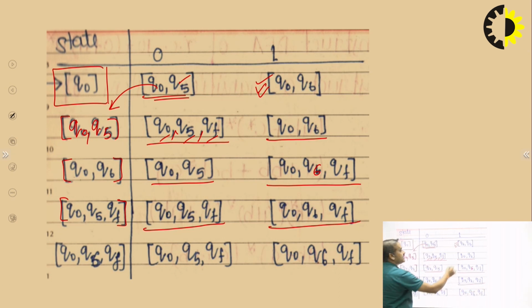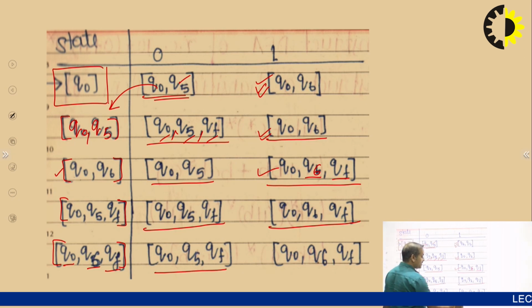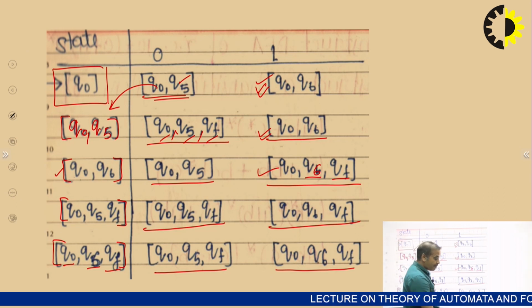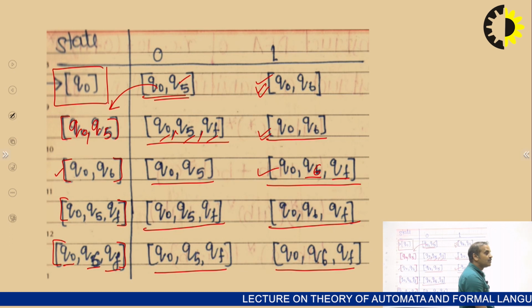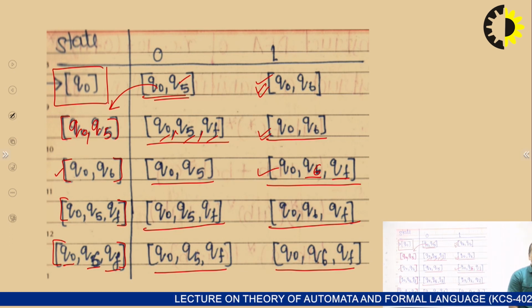The next new state is Q0 and Q6, which is also written in the first column. The new state is Q0, Q6 and QF, and that state is written in the first column. And now we combine Q0, Q6 and QF for entry 0 and 1, and this is the entry for input 0 and 1. This is the final table of the DFA, but we want to show this table in the form of a diagram.